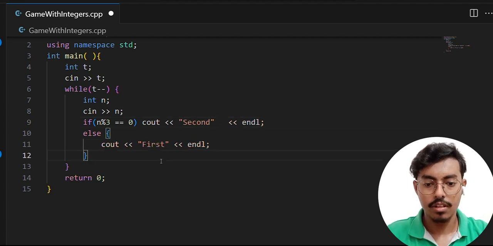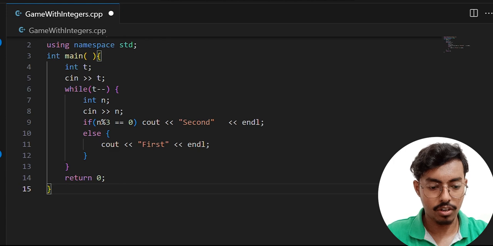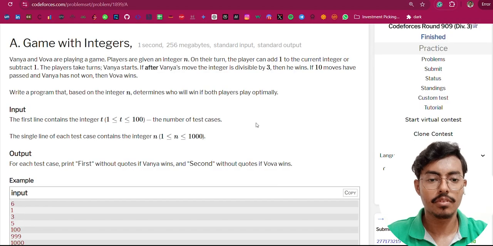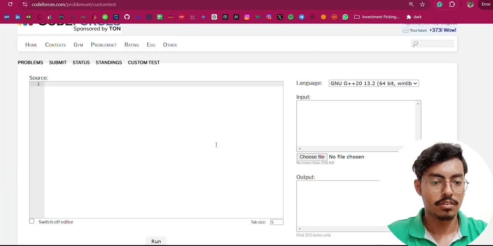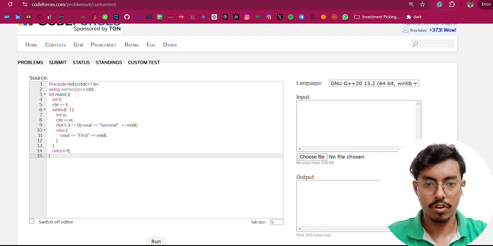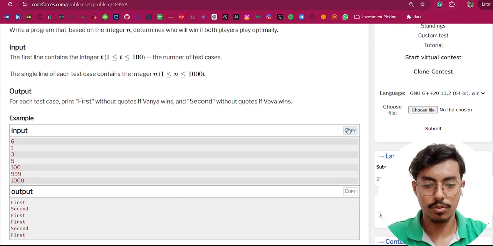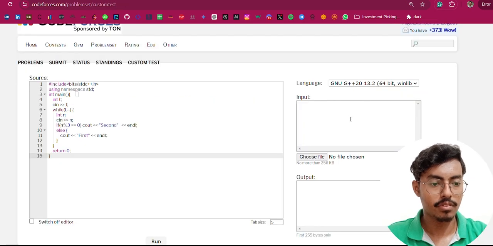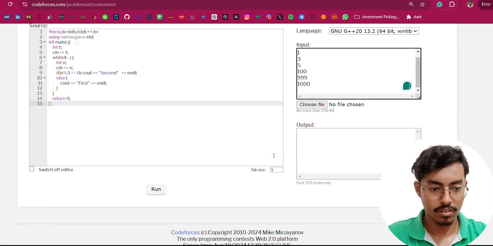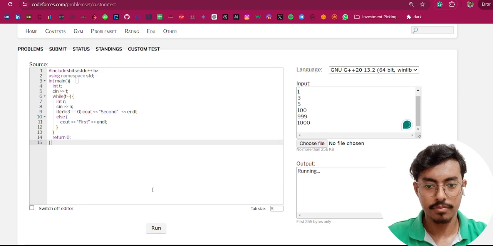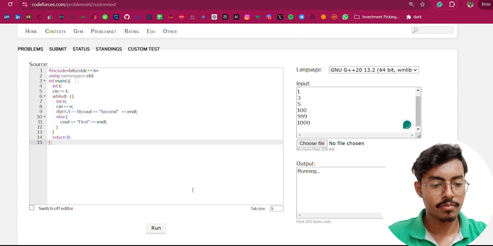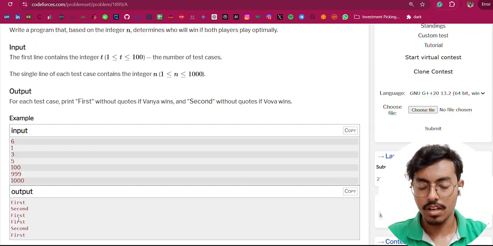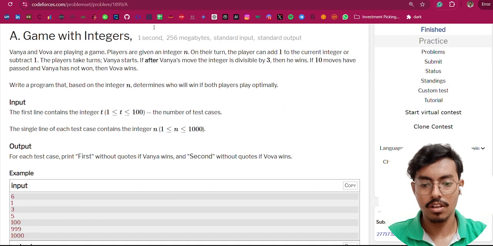This was very simple. Let's check if it is correct or not. I'll run it on Codeforces. Let's take the input and run it. It is giving out first, second, first, first, second, first, and here is first, second, first, first, second, first. So the answer is correct.